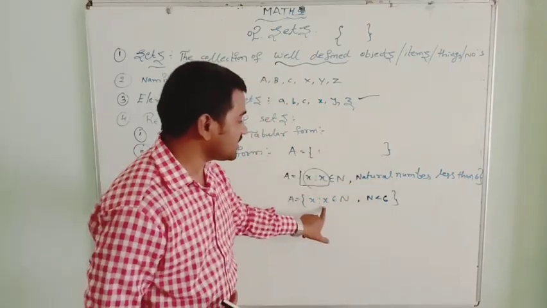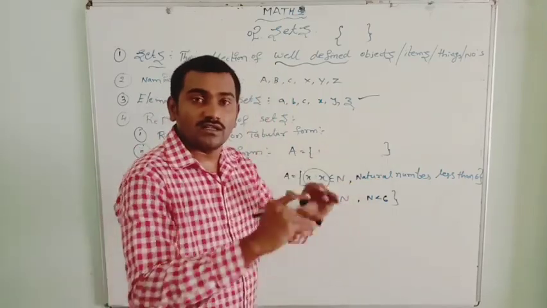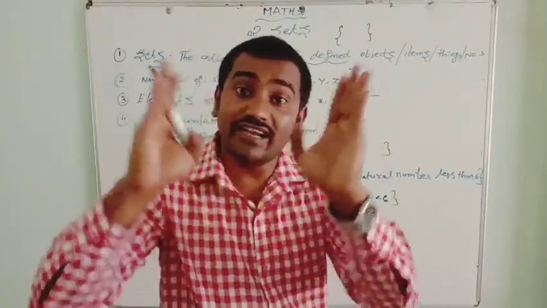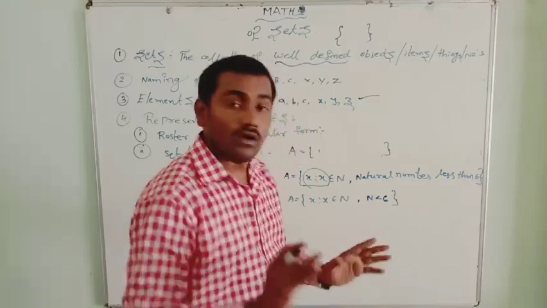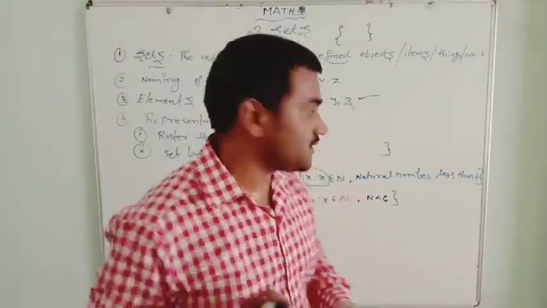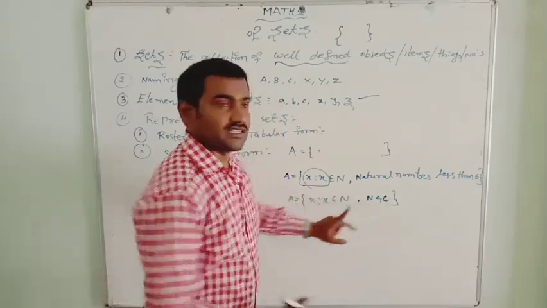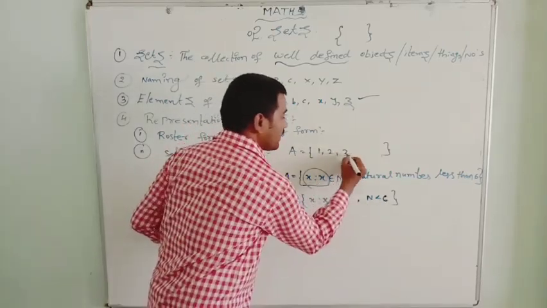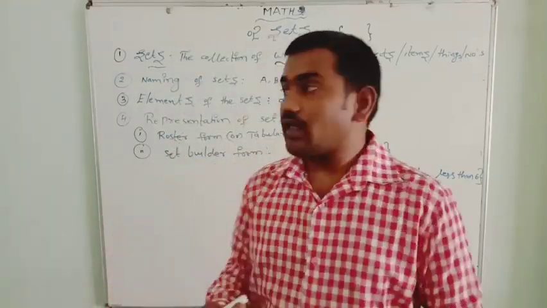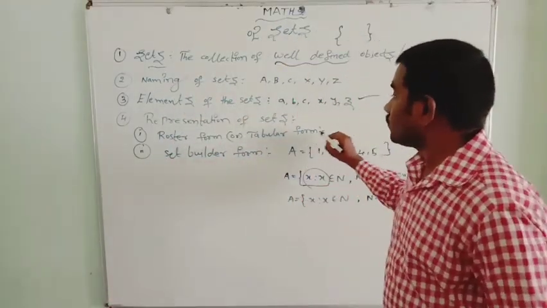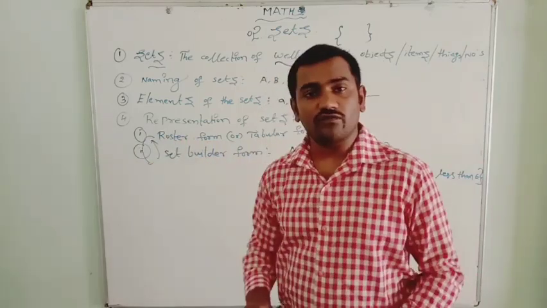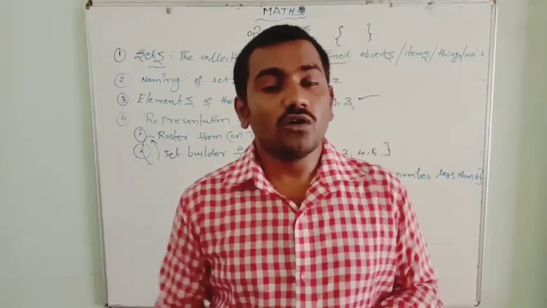See, x is such that x belongs to natural numbers. That means in the set we have natural numbers. Natural numbers are infinite, so how many should we write? See, natural numbers less than 6. So 1, 2, 3, 4, 5. Finished. So we must know how to represent from roster form to set builder form and set builder form to roster form. We must learn it.